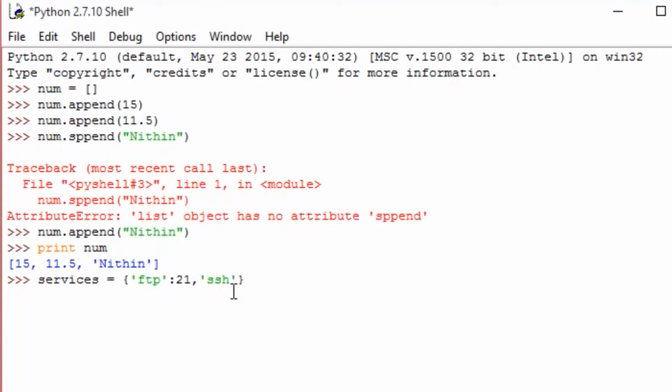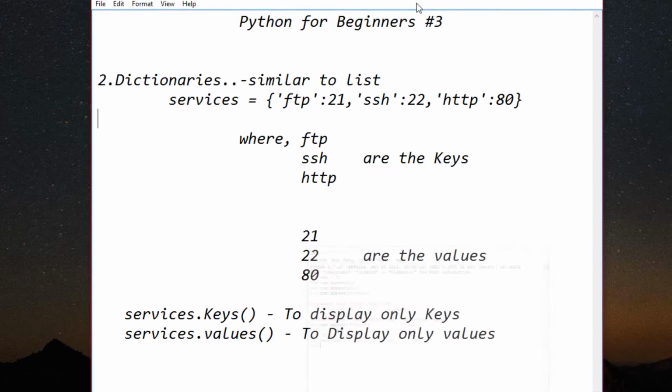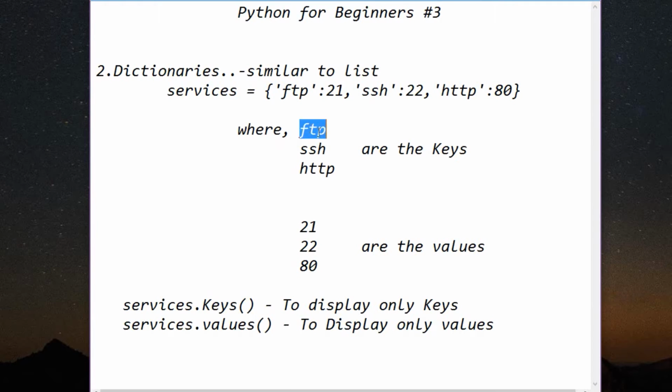You can take anything, and a colon, and then type the value, which is 22, and a comma, and I'm going to type another key, which is HTTP, and it goes to the value 80, and then press enter. Now see here, the FTP, SSH, and HTTP are the keys, and 21, 22, 80 are the values.